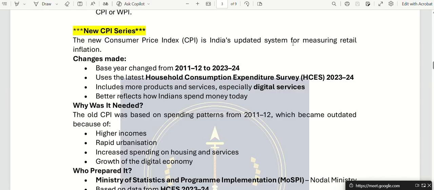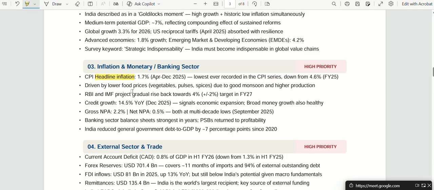Now we have been discussing since yesterday the concept of inflation based on our economic survey. We know that consumer price index headline inflation is at 1.7%, which has been reduced from 4.6%, as we have discussed.